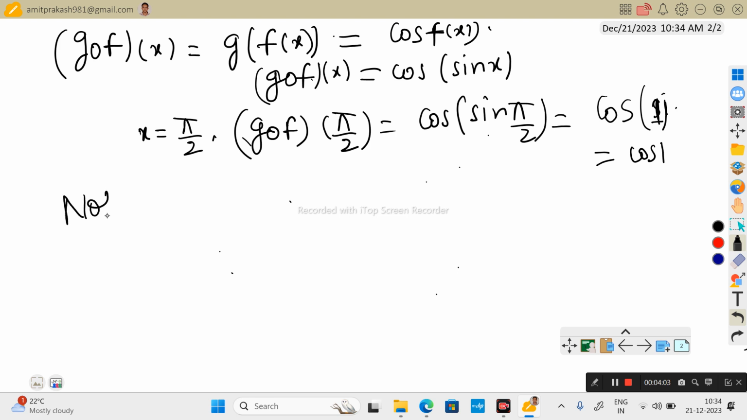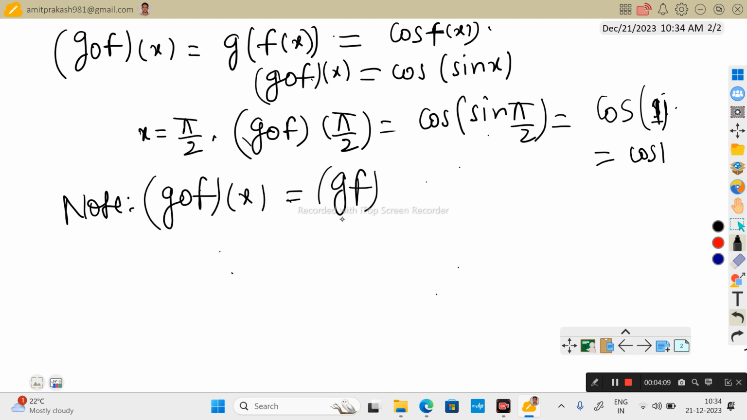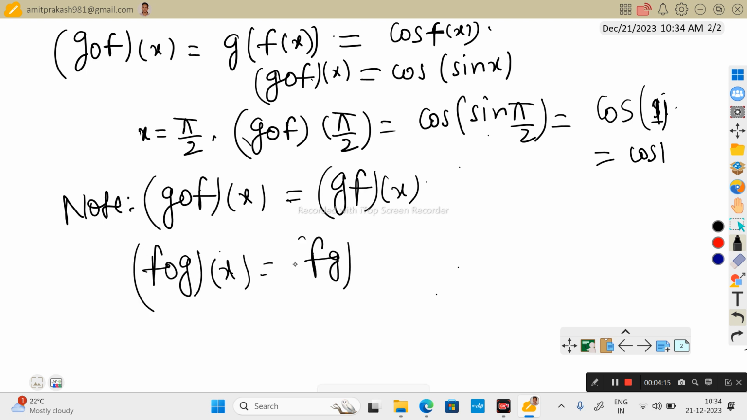Note, (g o f)(x) can be written as gf(x), and also (f o g)(x) can be written as fg(x).